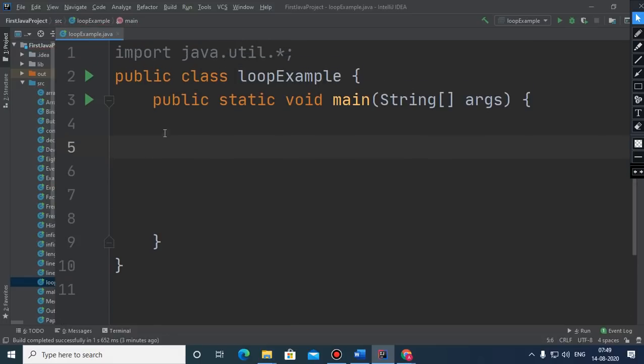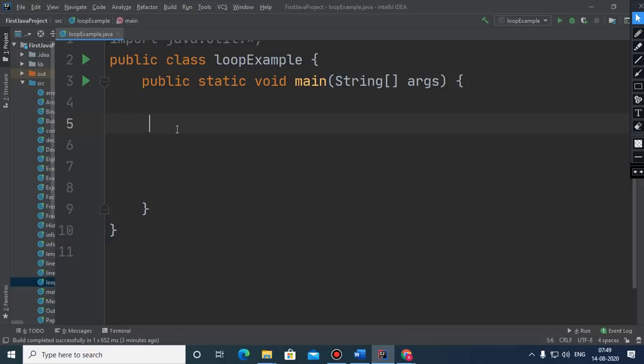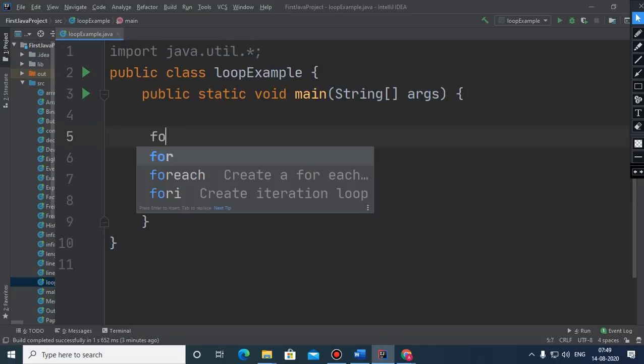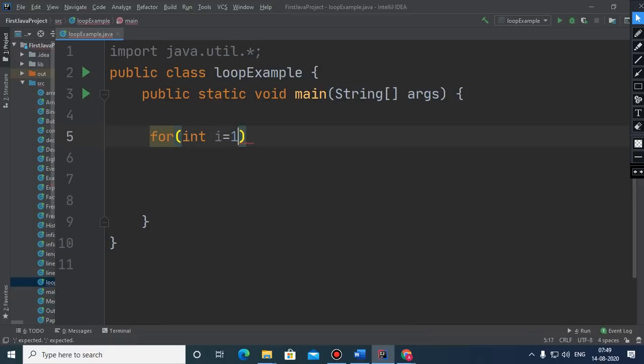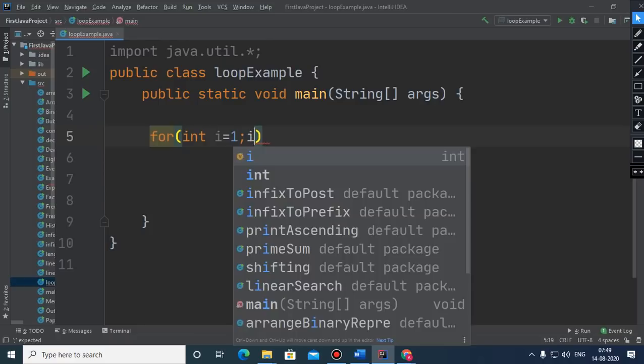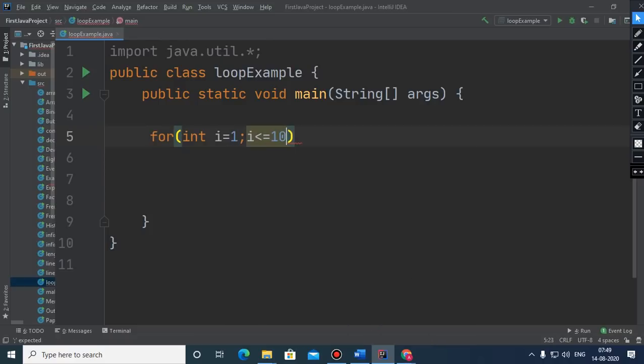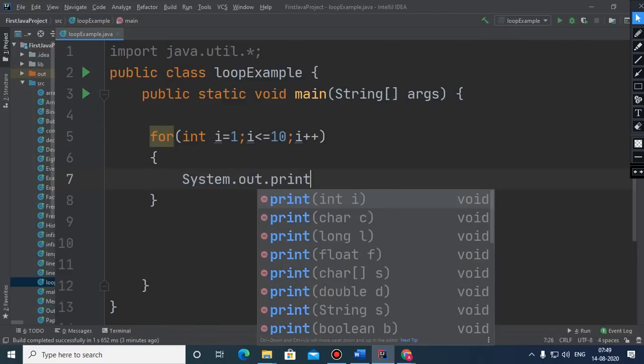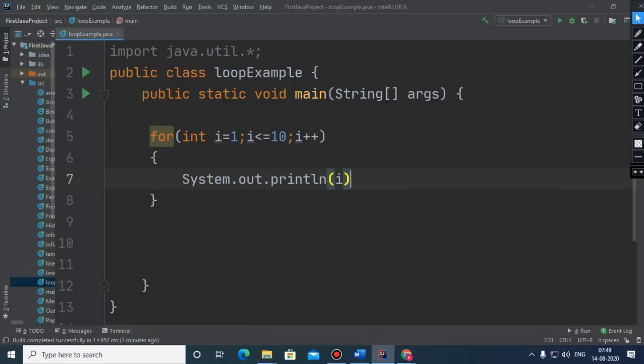Children, suppose here we want to print the first 10 natural numbers. So this is the initialization, this will go up to 10 with i plus plus, and within this we just want to print i.